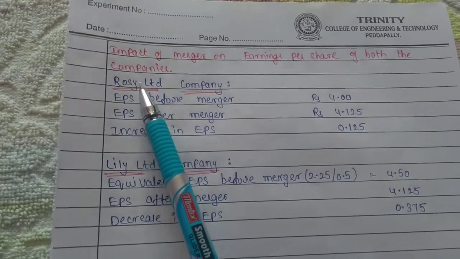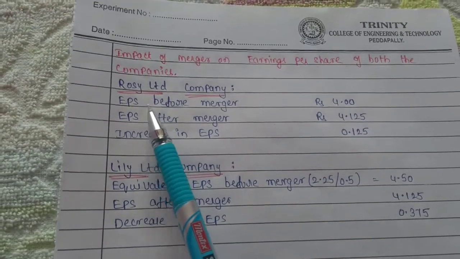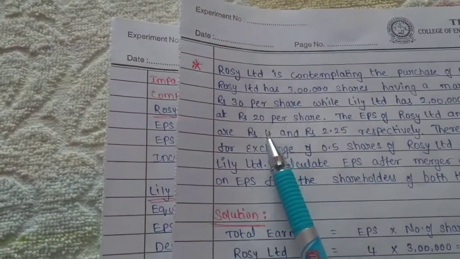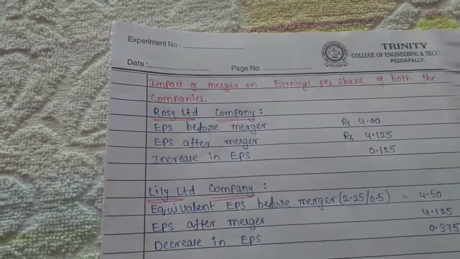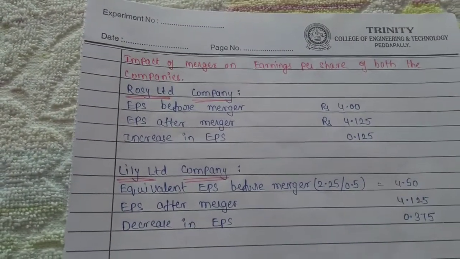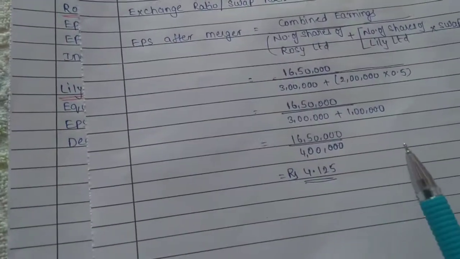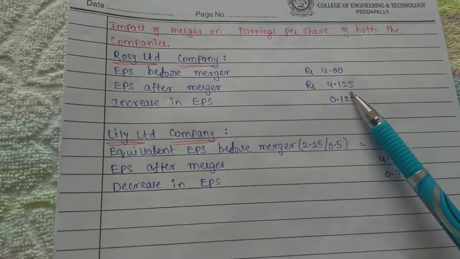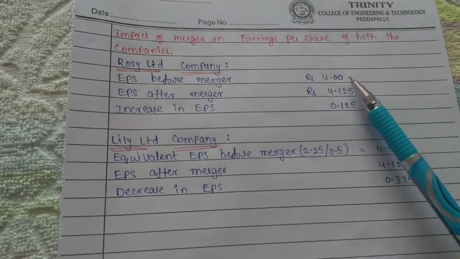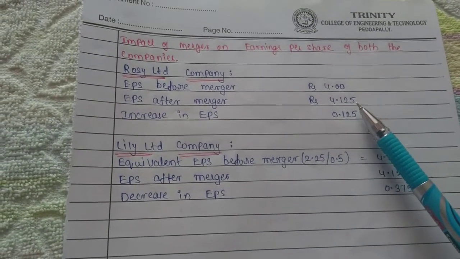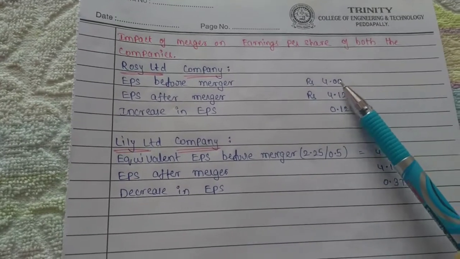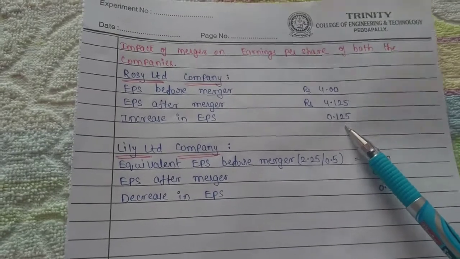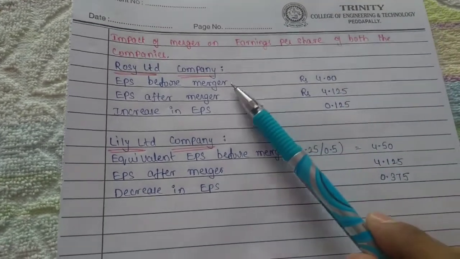First, Rossy Limited: EPS before merger is rupees 4 and EPS after merger is 4.125. So before merger it was 4 and after merger it was 4.125. The increase in EPS due to the merger is 0.125 for Rossy Limited.